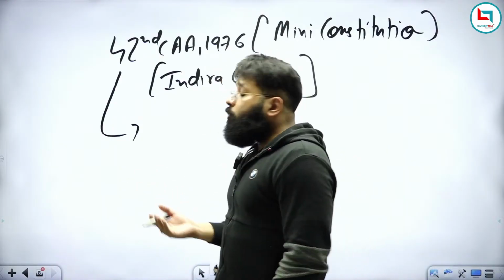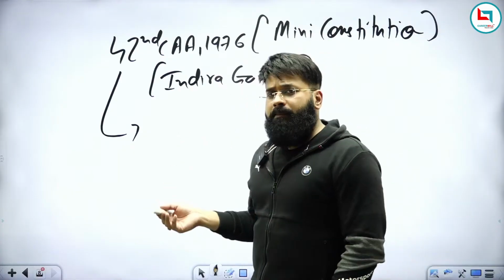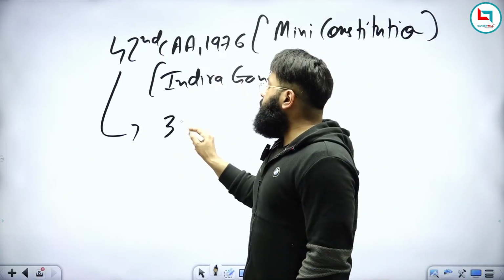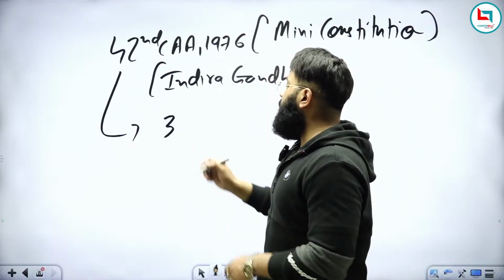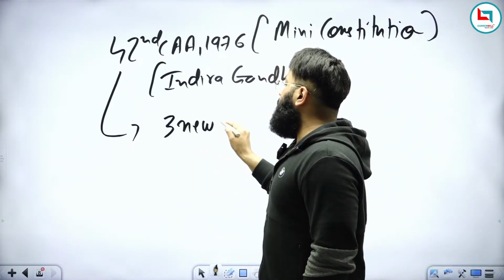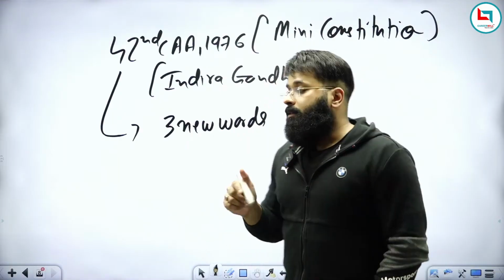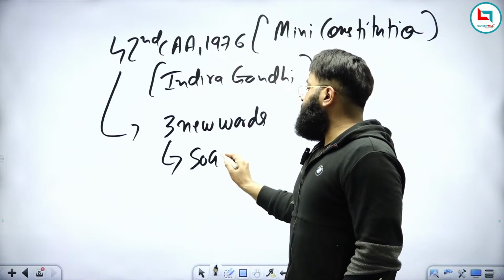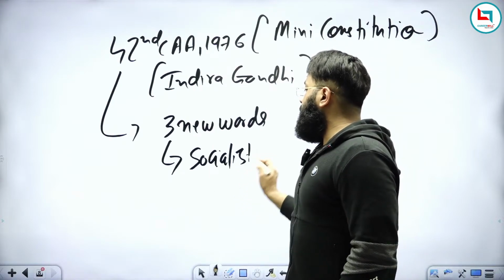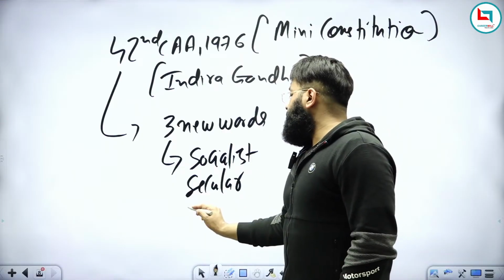So by the 42nd Amendment Act, the preamble was amended. And what was the amendment? Three new words were added to the preamble, and these three words were: the first is socialist, the second is secular, and the third is integrity.